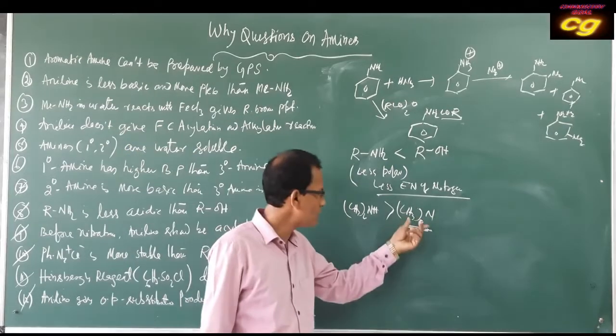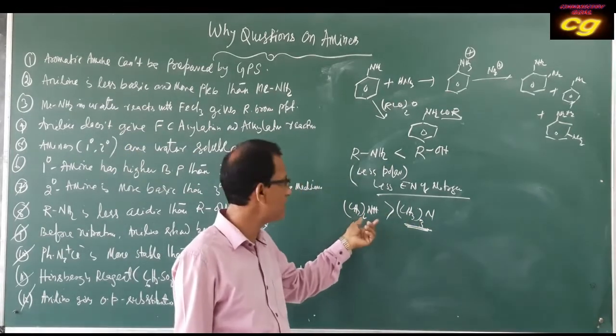This is the answer. Why is tertiary amine less basic than secondary amine, although it has three methyl groups?